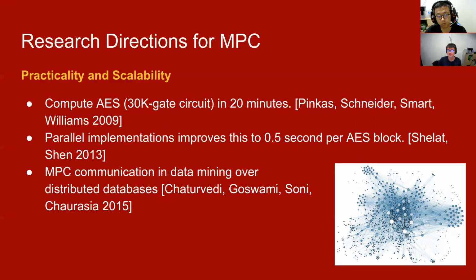So in 2009, a group showed that AES can be computed in 20 minutes. And just a few years later, in 2013, there was another paper which improved this to half a second per block using a parallel implementation. And in 2015, you can see that people are getting more ambitious here, and they're applying MPC for data mining on distributed databases owned by different parties. The idea behind this is that maybe several organizations want to gain some insights from their databases without having to share this database with each other.